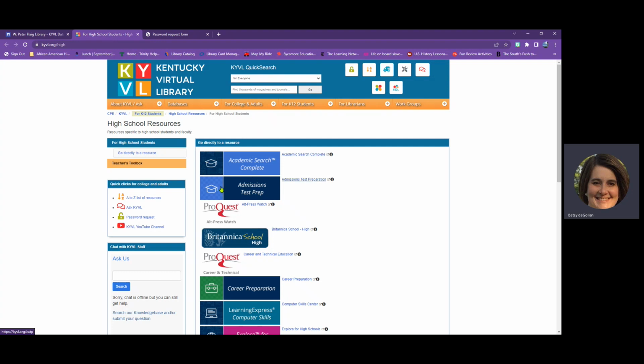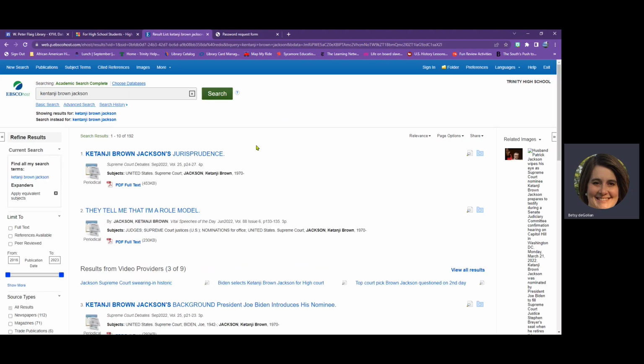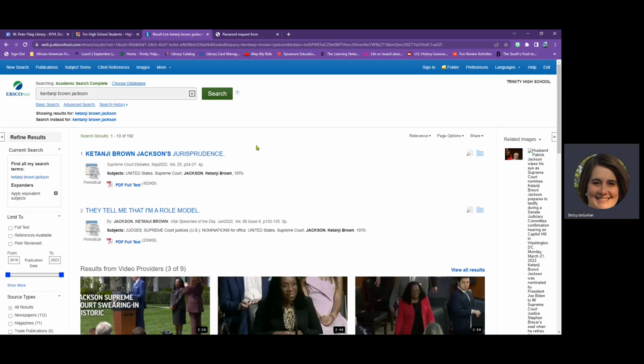Now that I have a password, if I need it at home, I'm going to click the Academic Search Complete icon. I get here, I have a search box, and I'm going to search for Ketanji Brown Jackson, who became the first Black female Supreme Court Justice in 2022. Here, you can see that EBSCO returned 192 results. Sometimes you'll get thousands of results, depending on the topic you search.